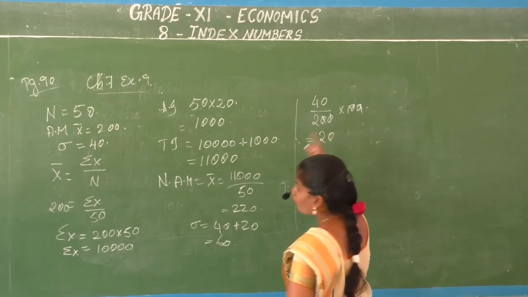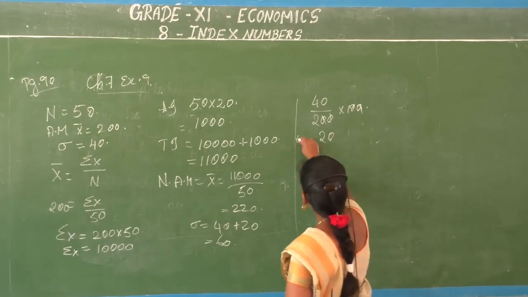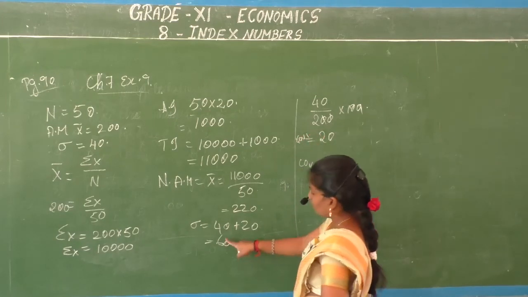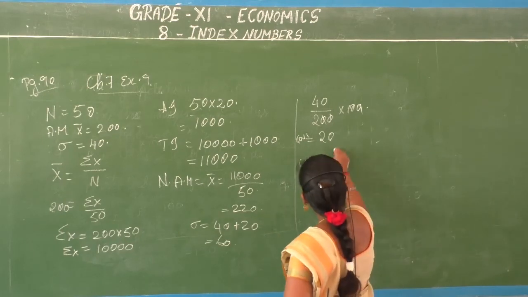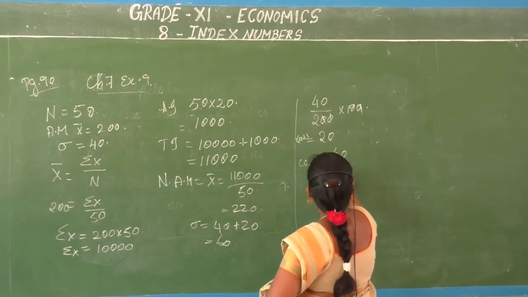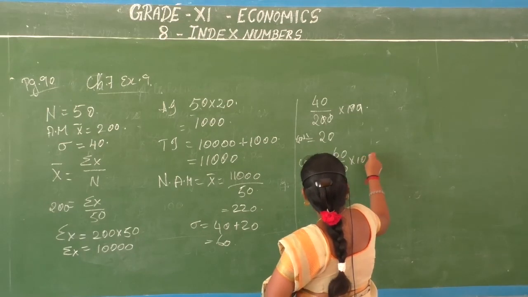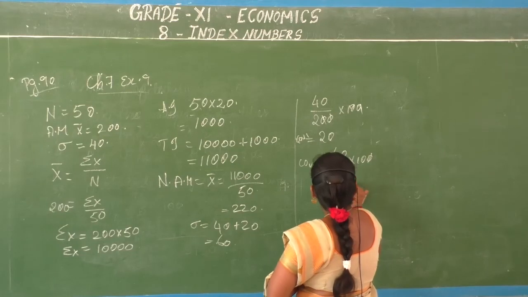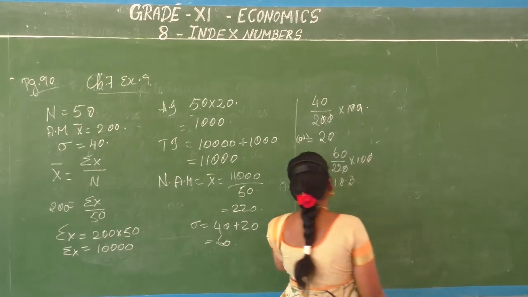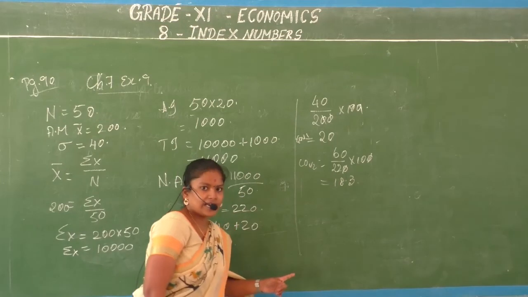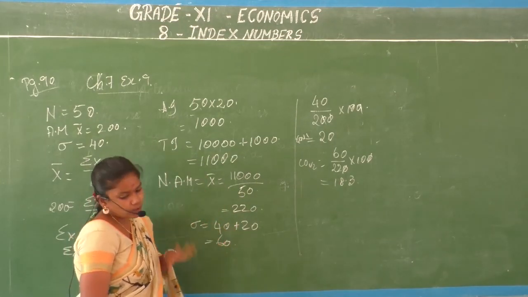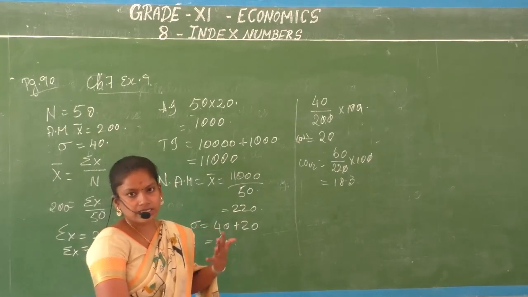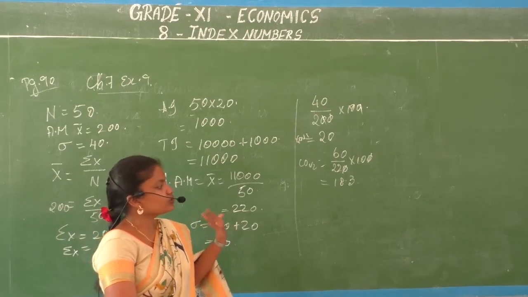This is our coefficient of variance for the first salary. Second, how do we find the coefficient of variance? What is your standard deviation? 60 by 220 into 100. So using the coefficient of variance, I am not going to tell the answer. You are going to tell the answer, whether there is an increase, whether it has become more or less uniform.